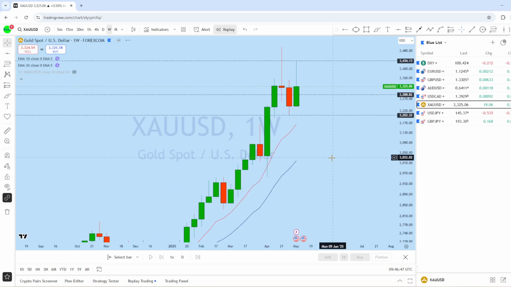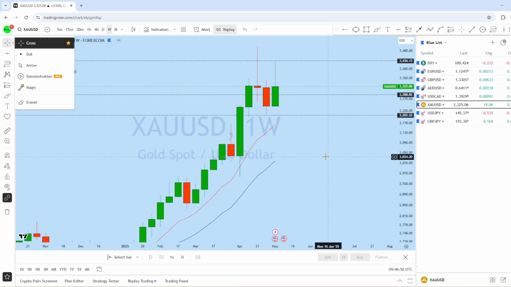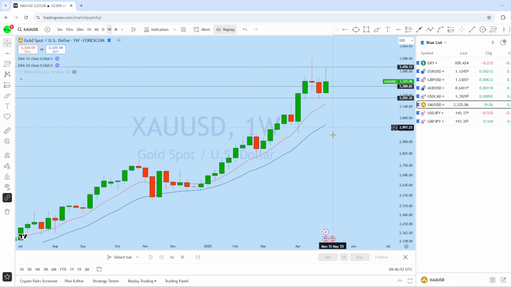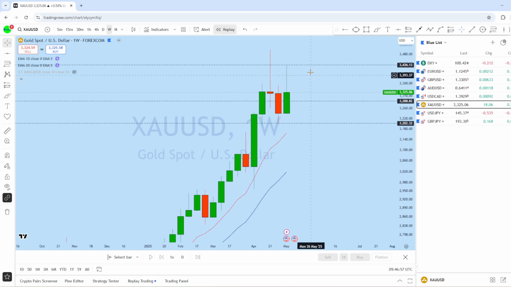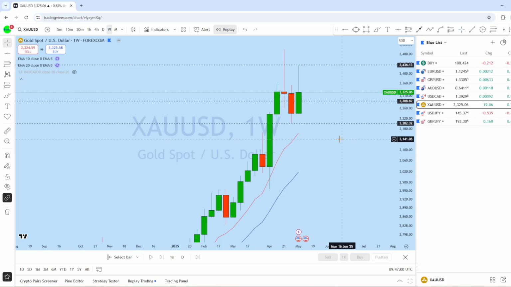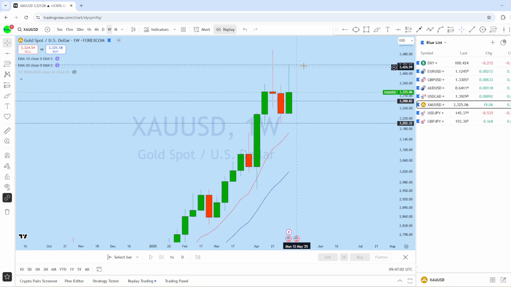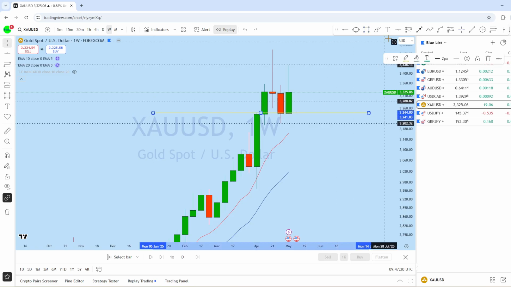Now looking at the weekly chart here on XAU/USD, we can see that this is currently a strong bull market. Last week we saw a bullish engulfing formation, and this weekly candle also created a series of lower highs and a series of higher lows, which gives potential for the price this week to remain in between this support and resistance line. This is an important weekly support level here, and this is the weekly resistance line here.